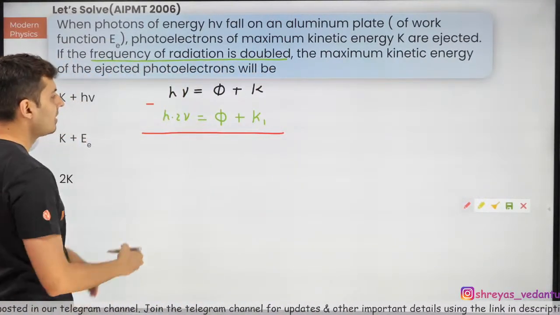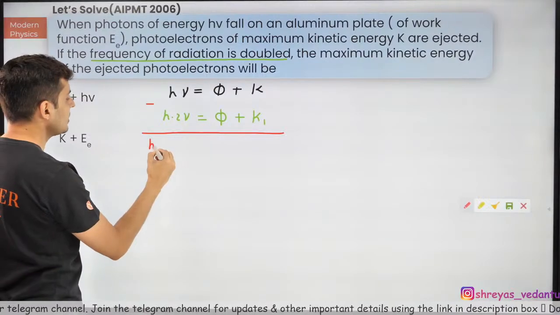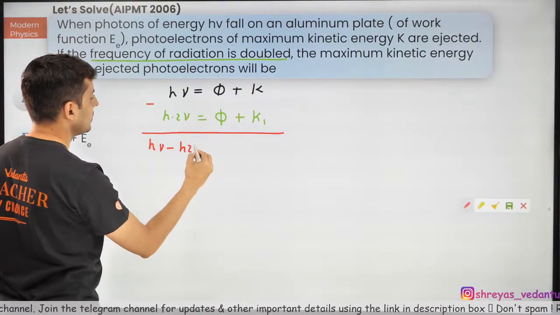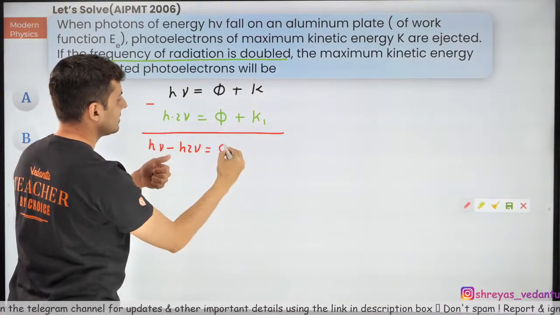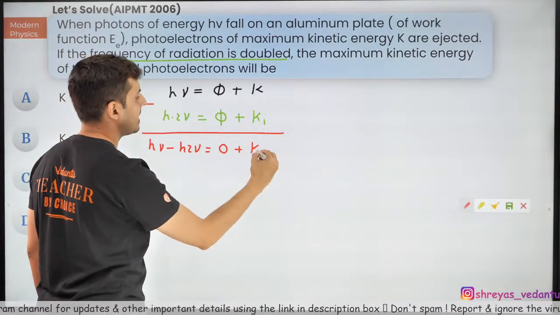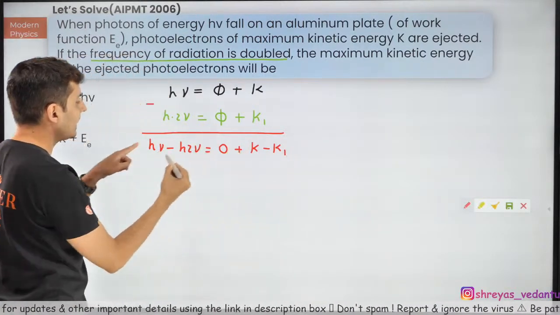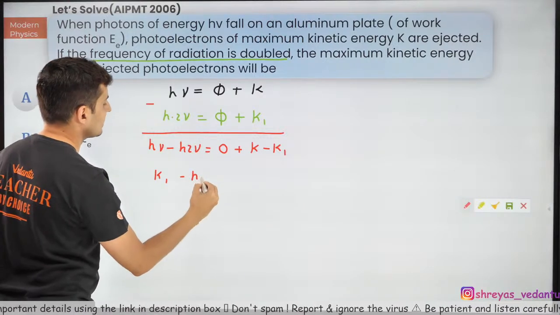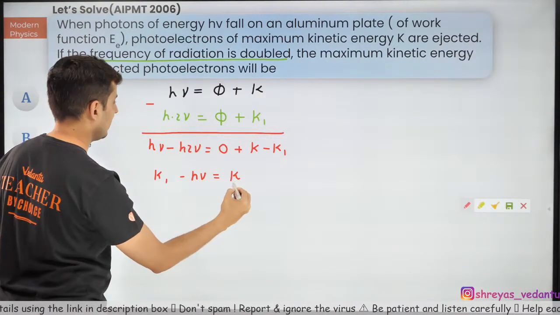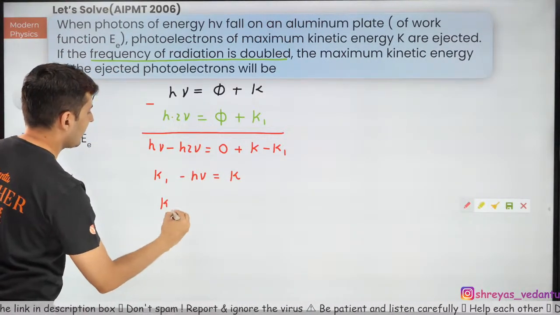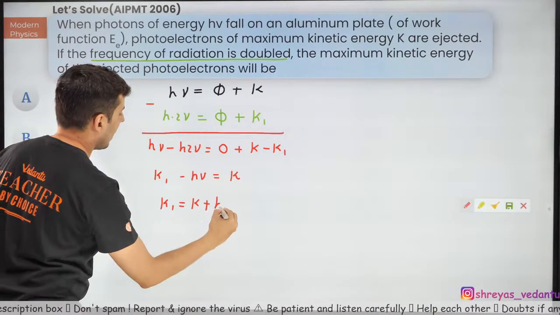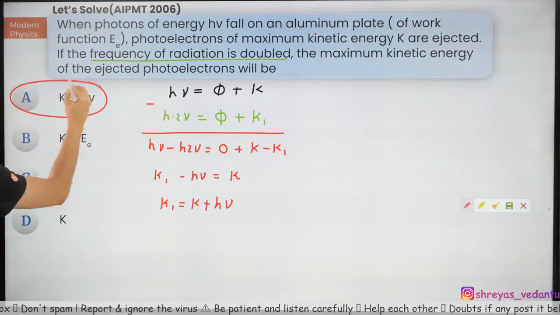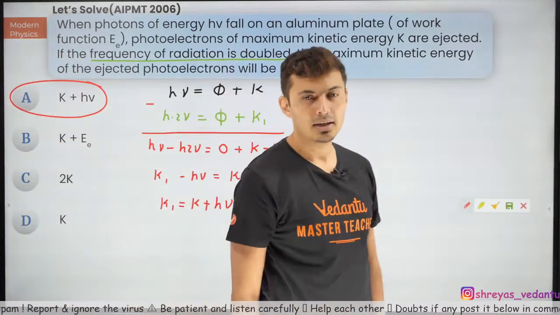So h nu minus 2h nu, phi minus phi is 0, plus K minus K1. Take K1 over here. h nu minus 2h nu is minus h nu, equal to K as it is. So K1 will be K plus h nu, which is option A.